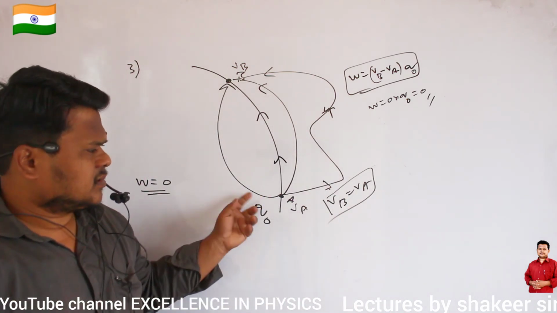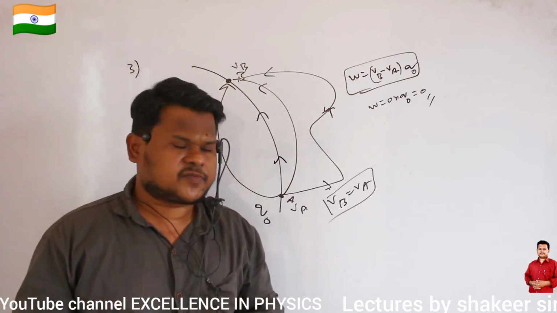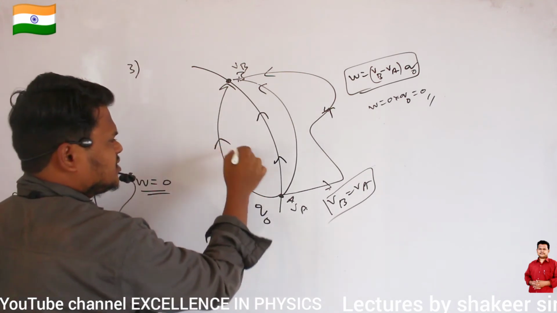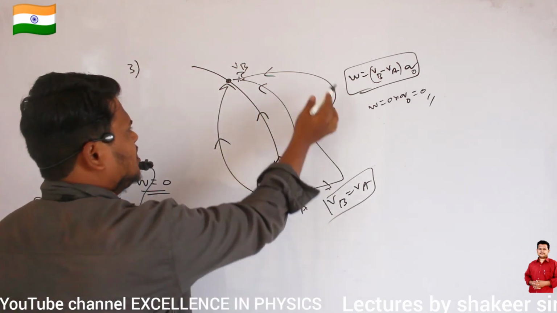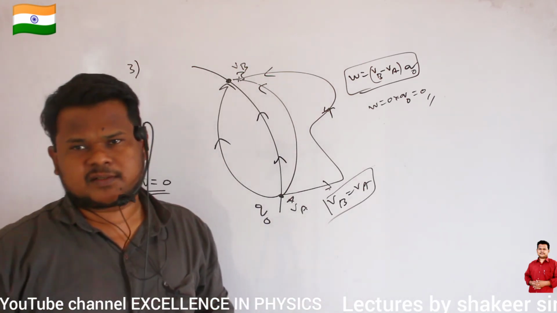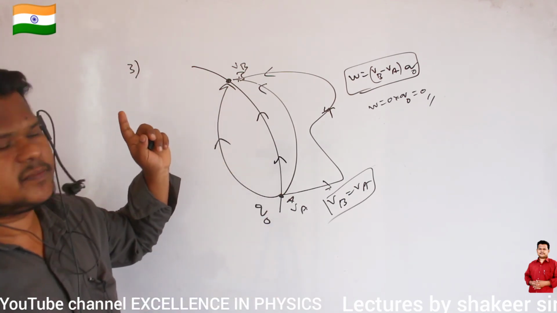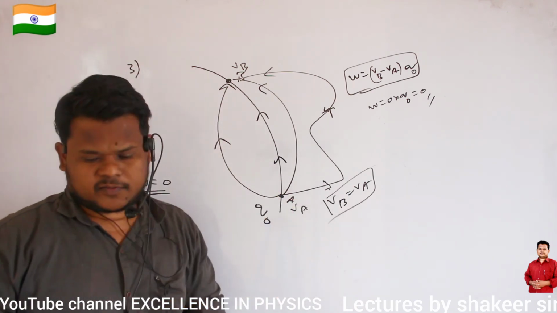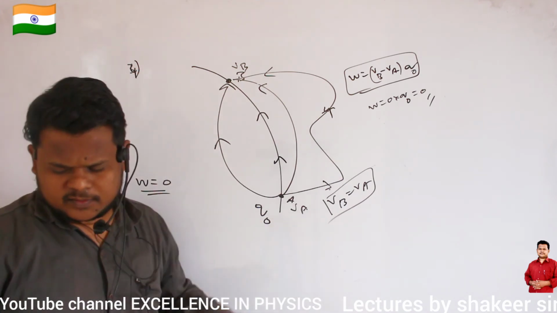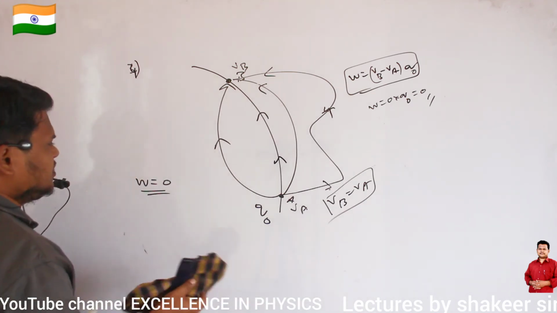And already we know that electrostatic fields are conservative fields. So conservative fields means what? Whatever may be the path in which we are moving, in this direction, in this direction, or in this path, whatever path you follow, work done does not depend upon the path which we have taken. It always depends on the initial point and final point. So this is our fourth point: work done to move on an equipotential surface from one point to another point will be 0.